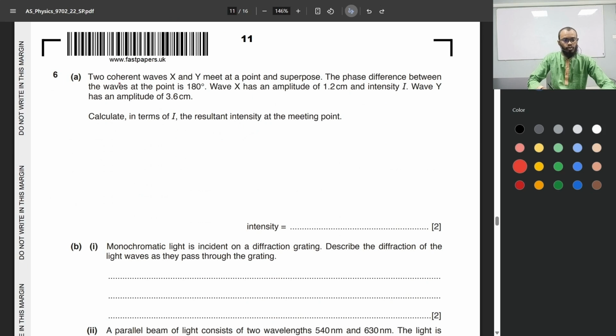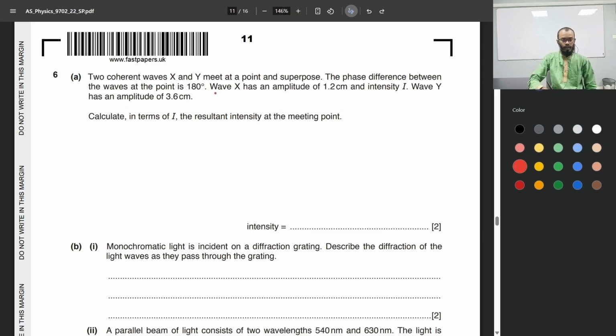Number 6. Two coherent waves, x and y, meet at a point and superpose. The phase difference between the waves at the point is 180 degrees. Wave x has an amplitude of 1.2 centimeters and intensity I. Wave y has an amplitude of 3.6 centimeters. Calculate in terms of I the resultant intensity at the meeting point.